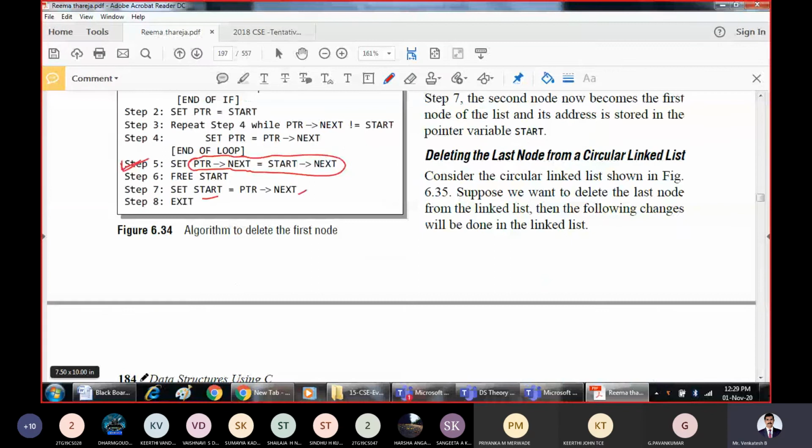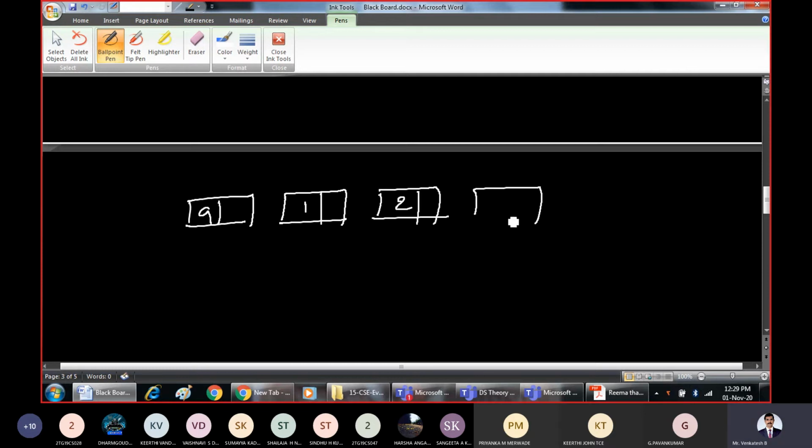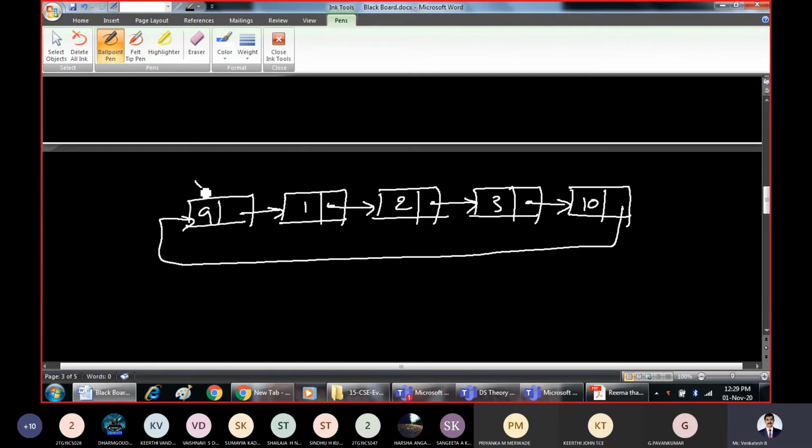I'll take our example 9, 1, 2, 3, 10. So this is the data which is already available, and this is what it is pointing to. Which is our starting node? The starting node is this one. What is our job now? We should delete this node.